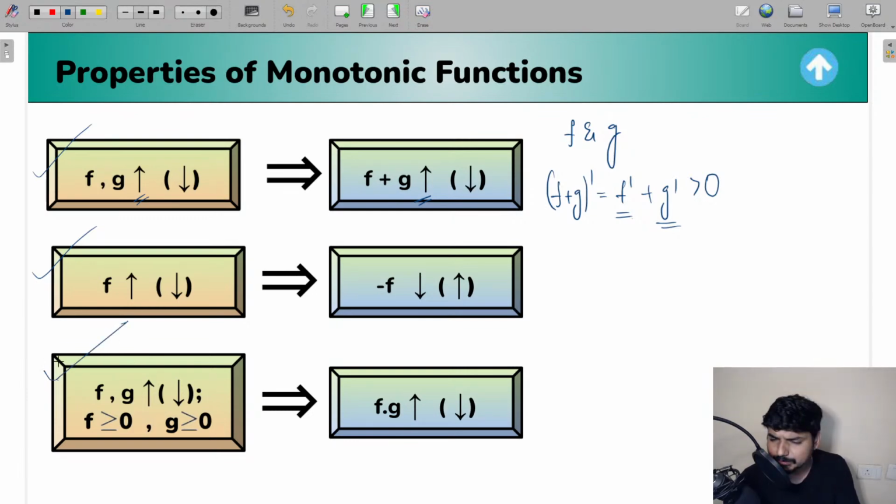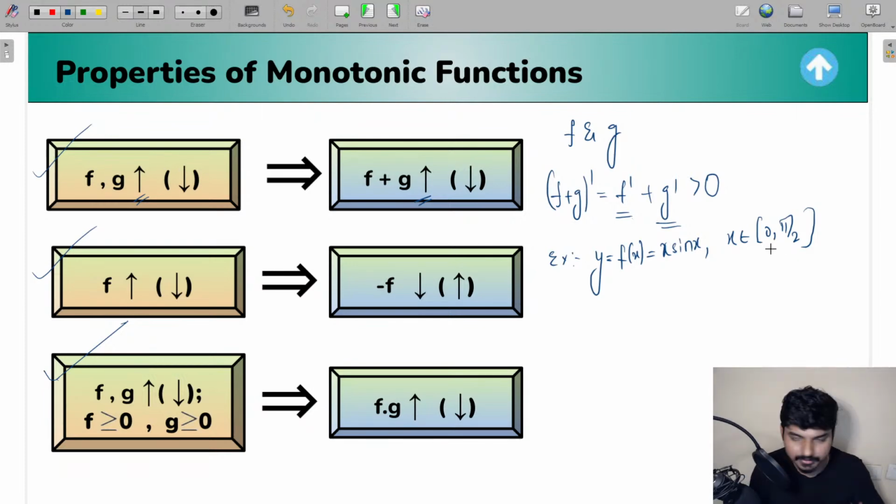You can actually make use of these properties and directly conclude about certain functions, whether they are going to be increasing functions or decreasing functions. And I'll take an example to make you understand what I'm telling you. So for example, let us say y is equal to f of x is equal to x into sin x is given, in the interval x belonging to 0 to pi by 2. Now if I want to decide whether this function in this interval is going to be increasing or decreasing, one way, you have your standard method where you'll apply f dash of x, and from that you'll get to know whether it's going to be increasing or not.